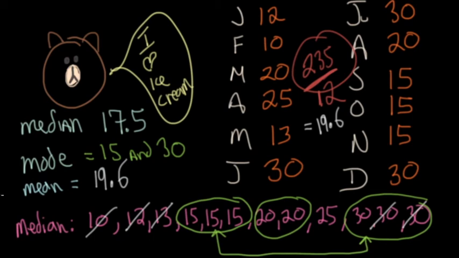And then the median, of course, 17.5, is that he typically ate 17 and a half ice creams. Because that one occurred right in the middle of all of his ice cream eating adventures. So you can use all those different kinds of numbers to start to tell a story.